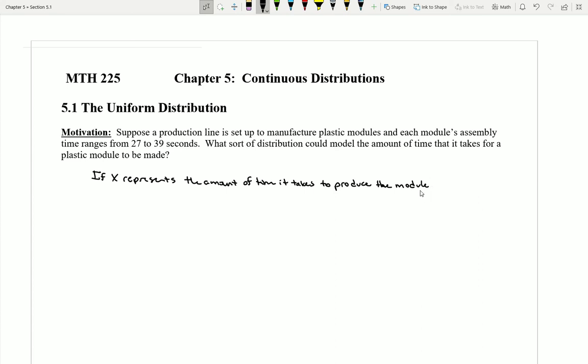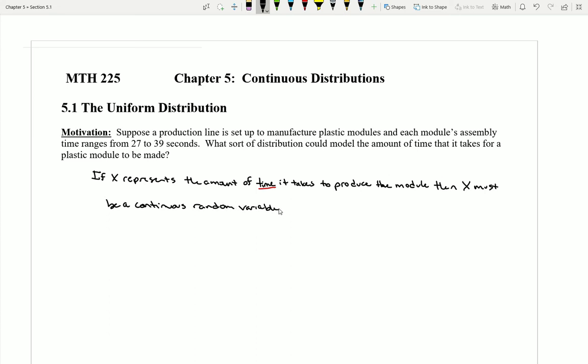well, then I should definitely be able to tell that this amount of time is not something that is ultimately going to be discrete, right? If I'm looking at an amount of time, then time itself is something that needs to be measured, right? Like I'd have to use some sort of stopwatch or something like that to measure the amount of time. So if x represents this, then x must be a continuous random variable.